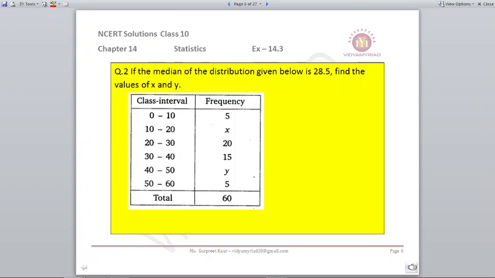Question number 2. If the median of the distribution given below is 28.5, find the values of x and y. Now the information is given to us. In the frequency we have x and y, and the total frequency given to us is 60. The median is also given to us as 28.5.